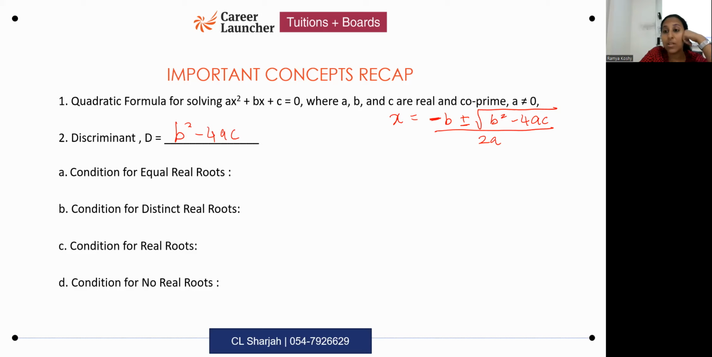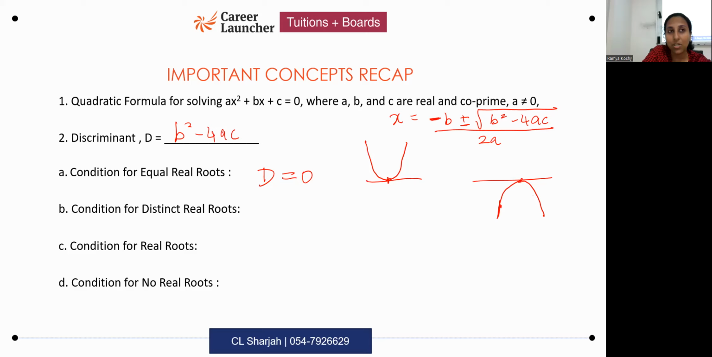What is the condition for equal real roots? D is greater than or equal to 0. Yeah, the graph of the quadratic polynomial corresponding to this quadratic equation will look like this, or like this. The graph of the quadratic polynomial corresponding to this will look like this. Only one point of intersection with the x-axis.